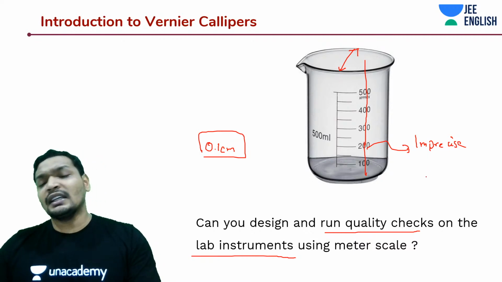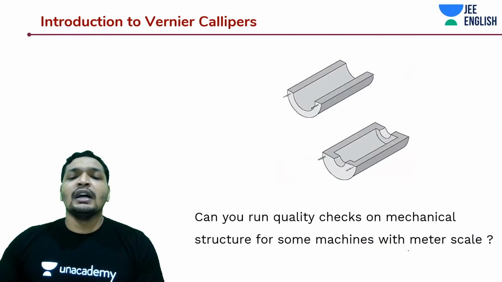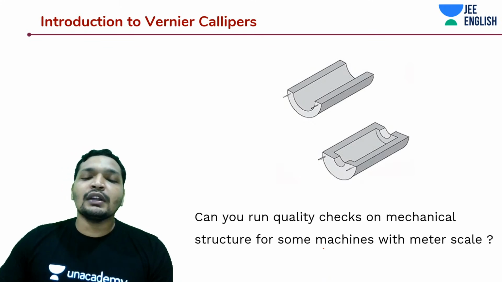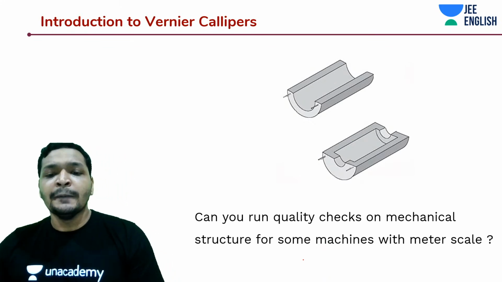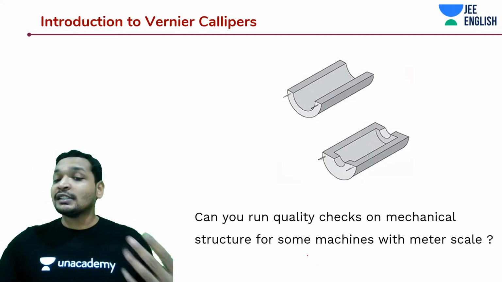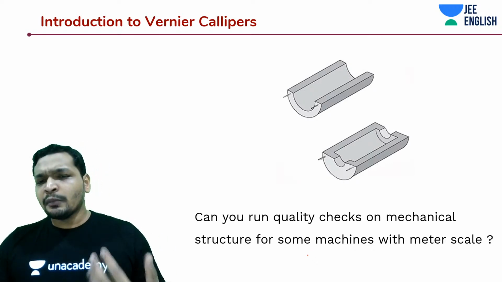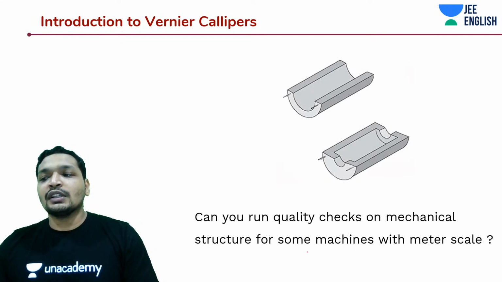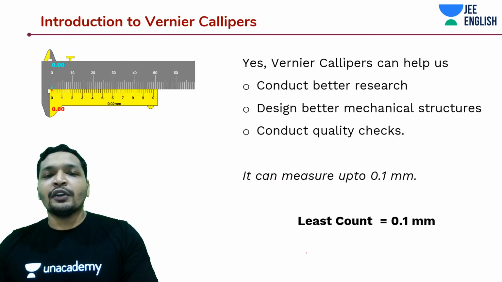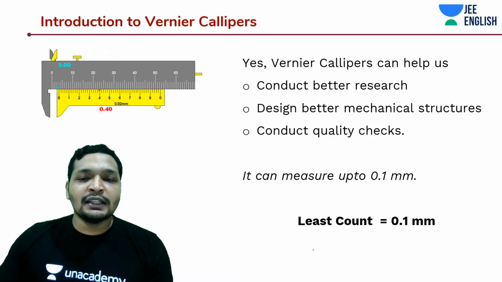Not only is the instrument not suitable, guys, but for some machines that you're designing, many times you need to design grooves like this. You can't really use a meter scale. You need something more accurate, but also designed in such a way that you can measure many things using that one device. So that is what we are going to discuss today. It's going to be about Vernier Calipers.